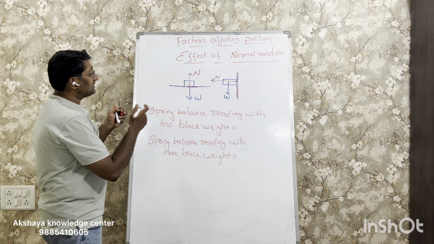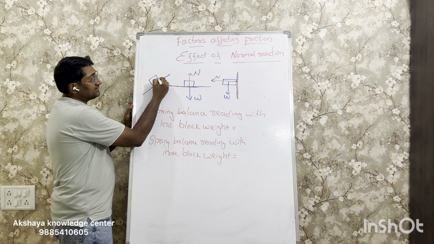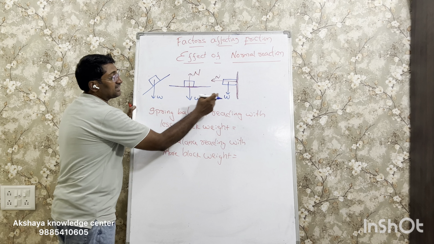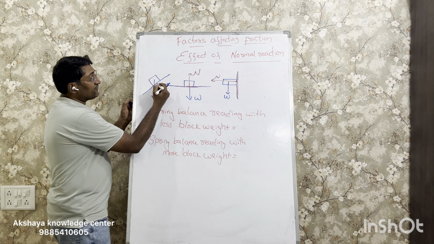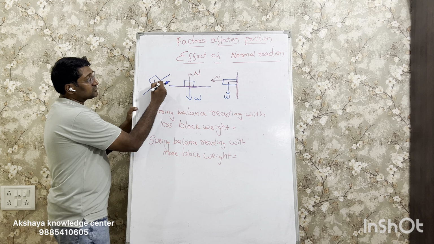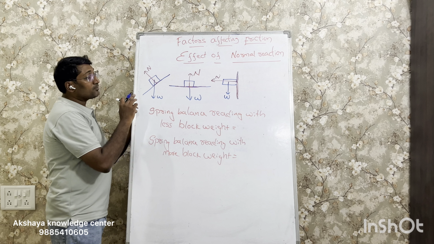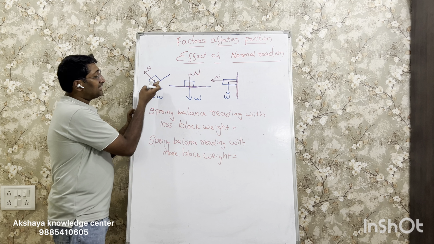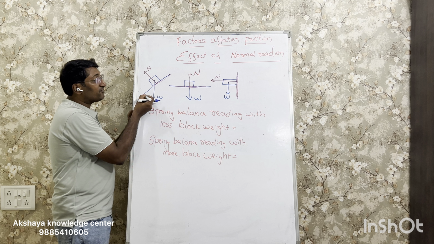Now let's take another scenario like a ramp. Here the block is in this way. The weight of the block is acting downwards just like each and every time. Whereas this time the surface is over here. So the normal reaction would act in this way. So normal reaction, when you say normal, it's not normal to the block. Normal essentially means perpendicular. It is normal to the surface in contact.